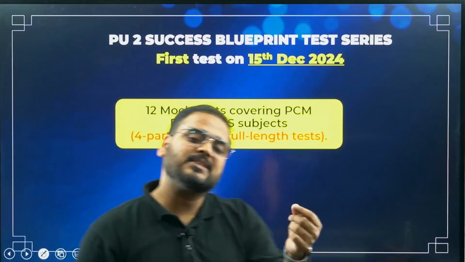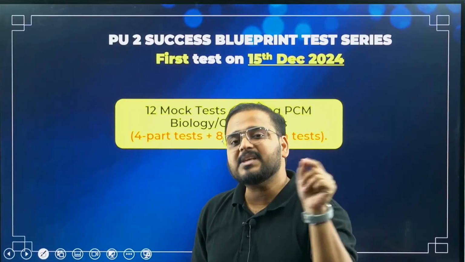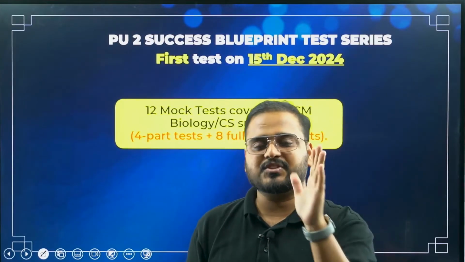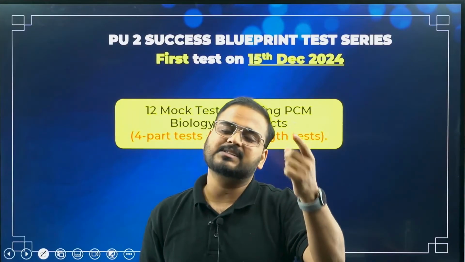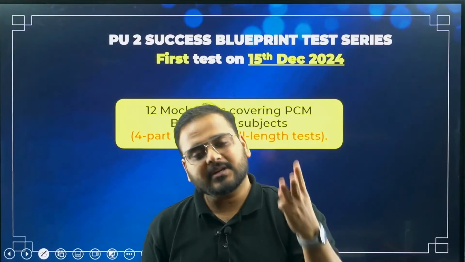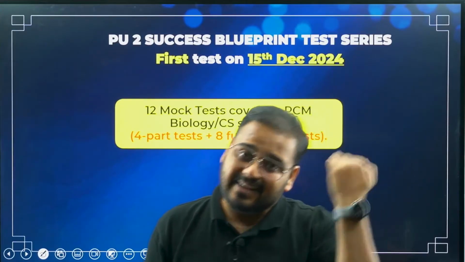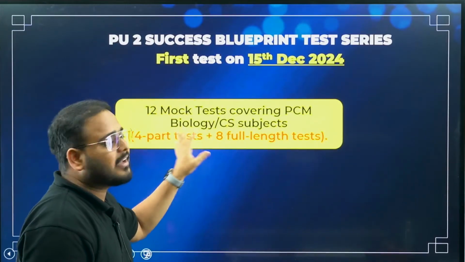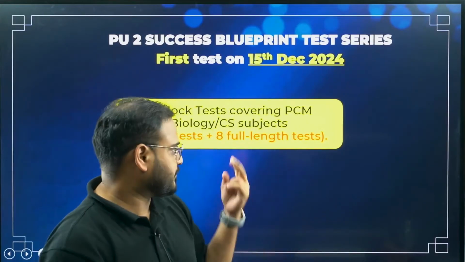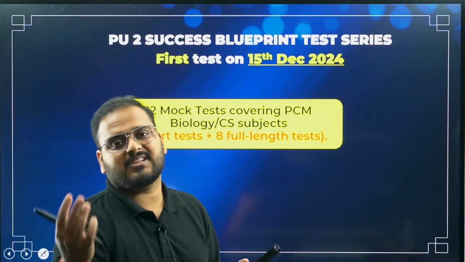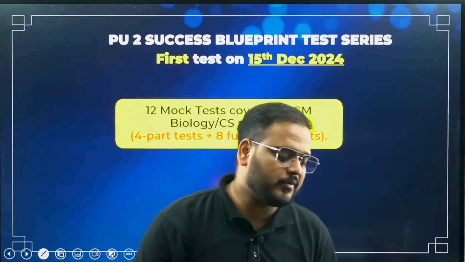So what's the meaning of part test? The meaning of part test is, it'll be like PCM. So in one test, you'll have physics, chemistry, maths together. So you'll have such 4 tests. One test PCM, second test PCM, third test PCM, fourth test PCM, and next you'll have what? You will have 8 full length tests, subject wise. You'll have 2 for your chemistry, let's say maths for 2, like that you'll have. So schedule will be there for you.